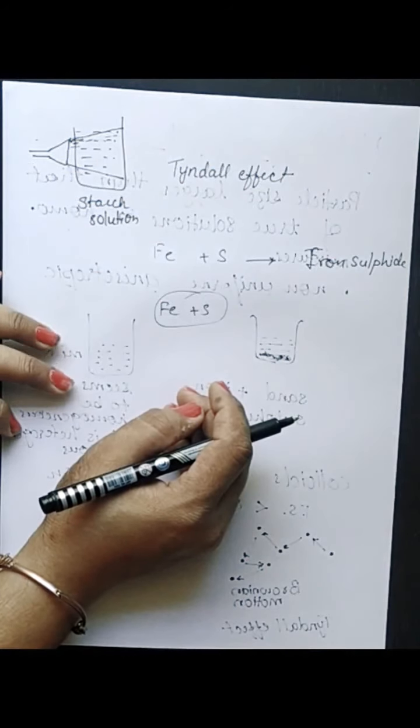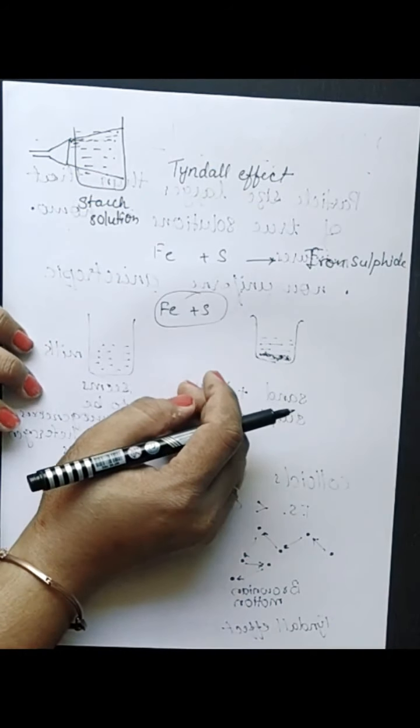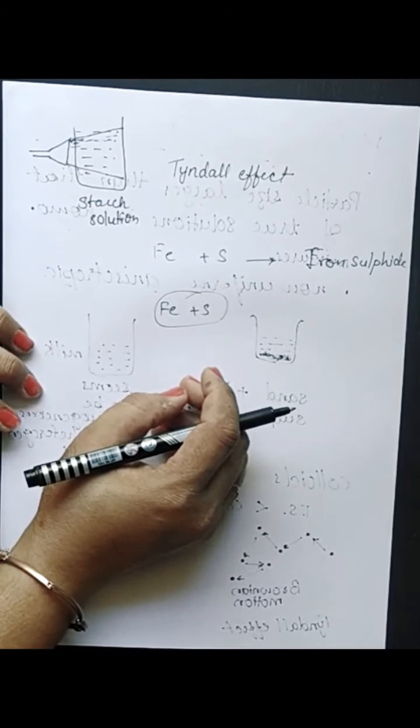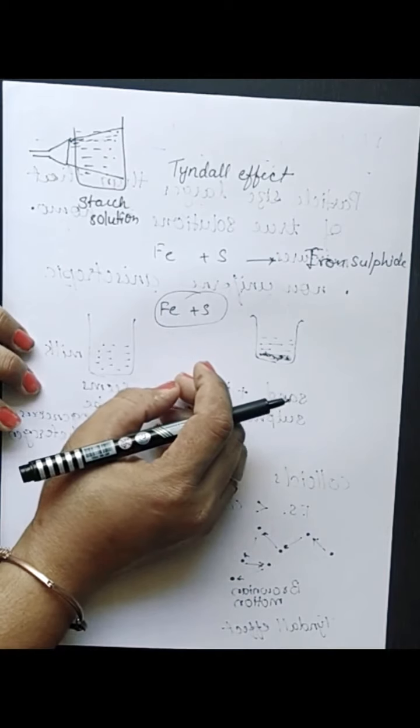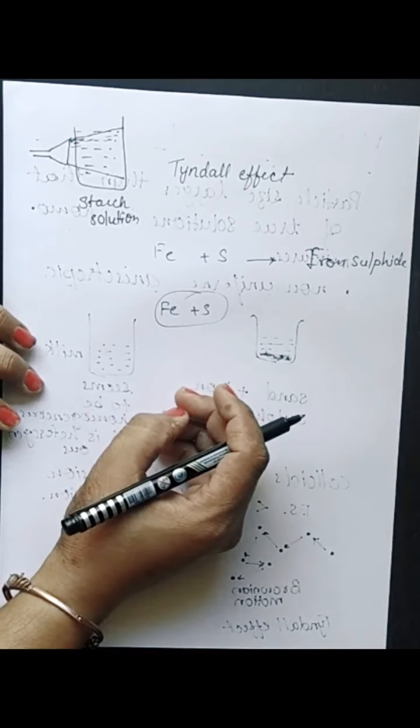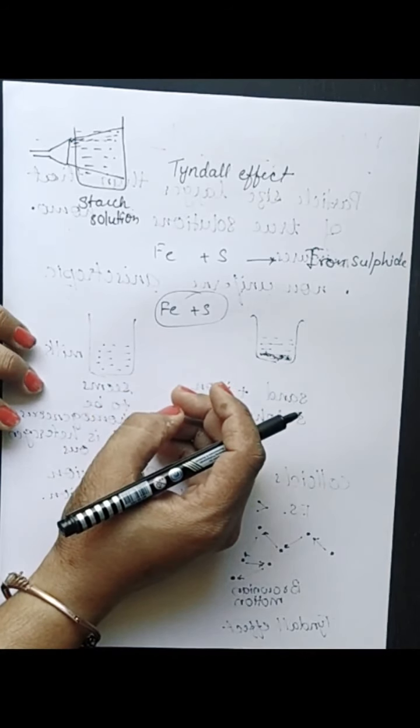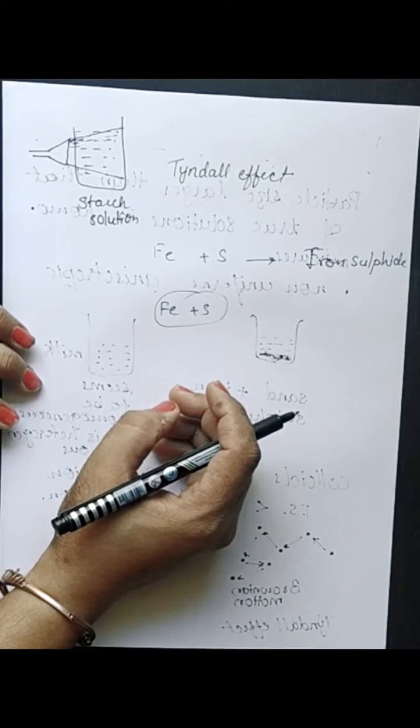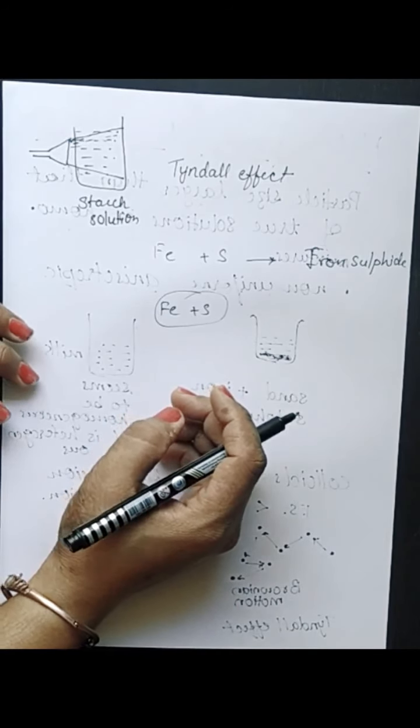So here we have completed the chemical classification of matter. Then further we will see plasma and Bose-Einstein condensate, and then we will see other basic terms, key terms of the chapter.